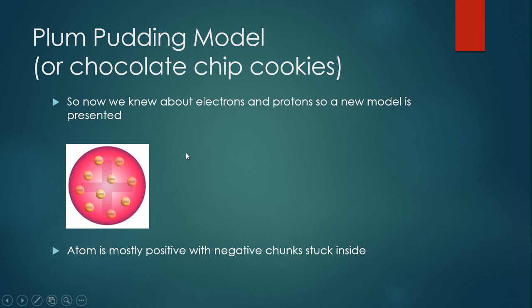Plum pudding is actually something kind of like a fruitcake, and I don't think any of you have actually tried it, but chocolate chip cookies are basically the same thing. So if you thought of the cookie dough as the positive charge and then the chocolate chips as little negative electrons stuck in it, that's basically the plum pudding model. Okay, it's one solid piece though. That was the model for a while.